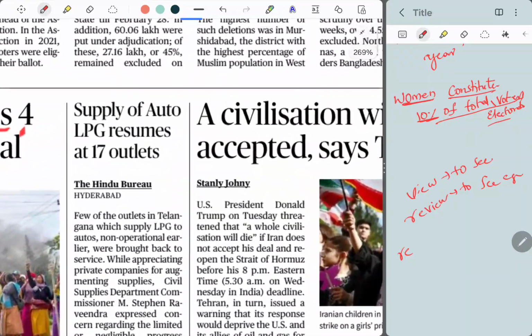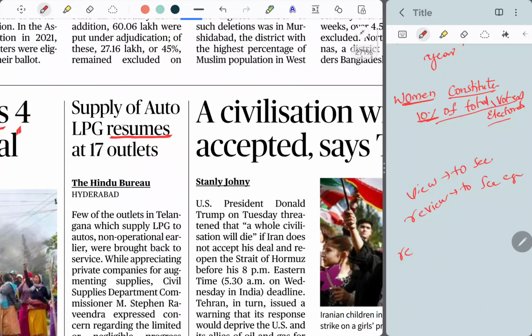Okay, next news item, resume. Here you should not separate re. That's not correct. Resume is a full word. With this also we have discussed multiple times. Resume means to start, to restart something.